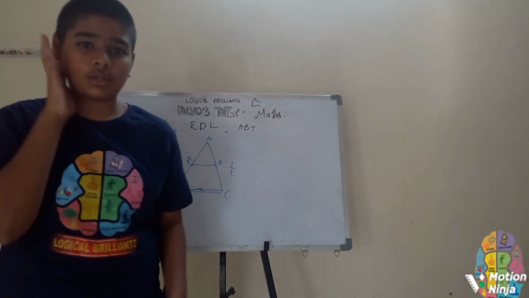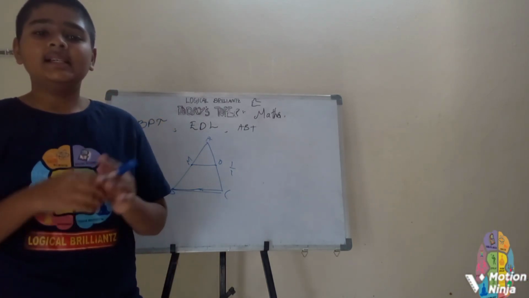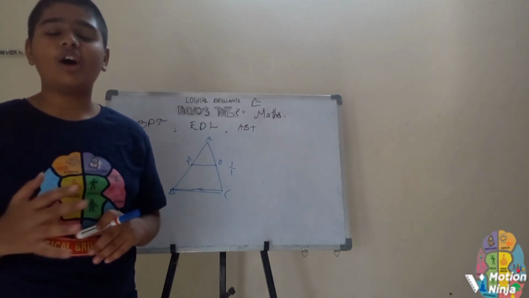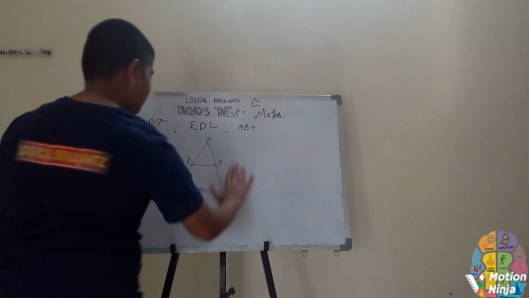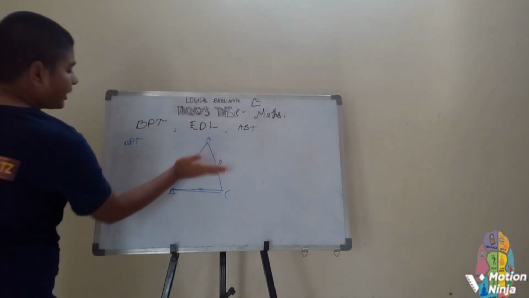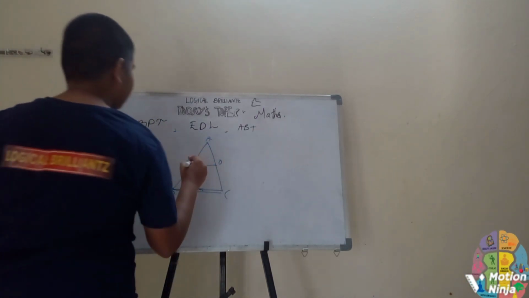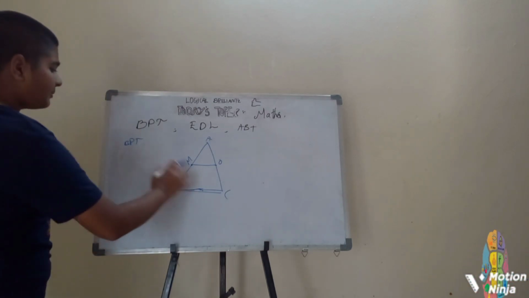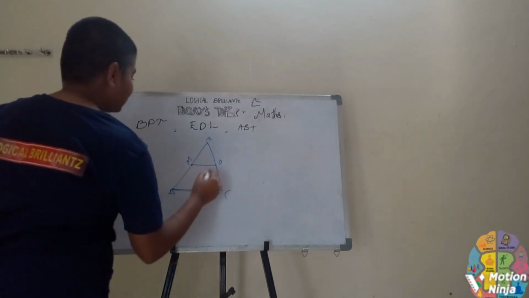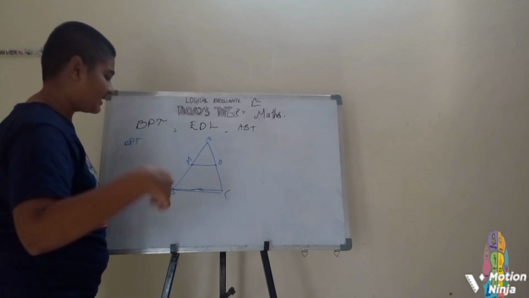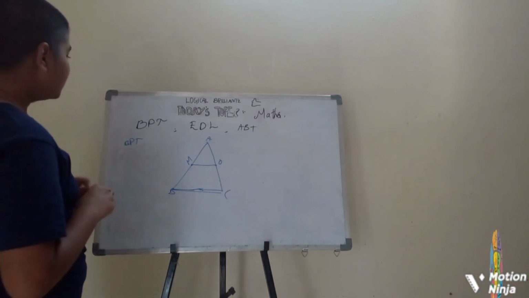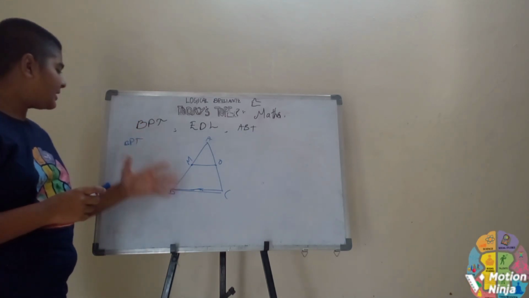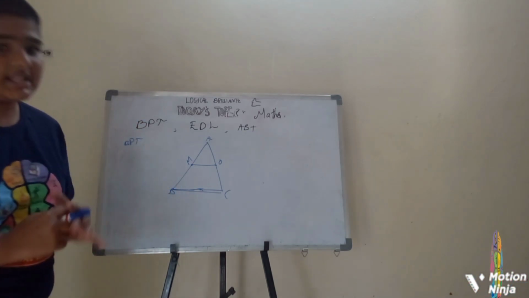When a line is drawn through the midpoints of two sides, it is parallel to and half of the third side. This is what the basic proportionality theorem says. These two are parallel, and if you check the measures, BC is exactly double of MO. So this is what the basic proportionality theorem says.